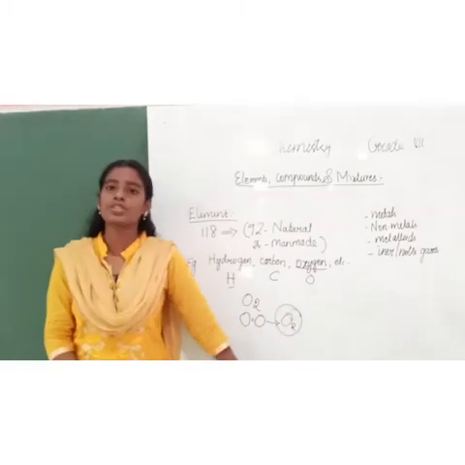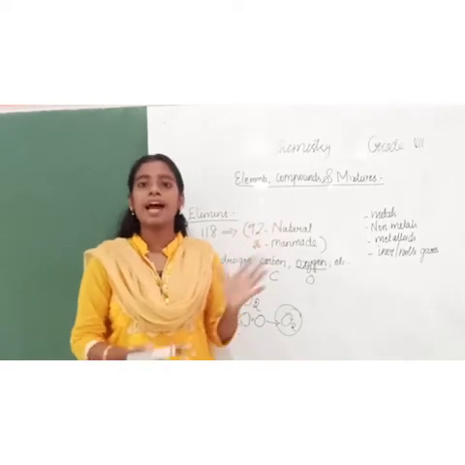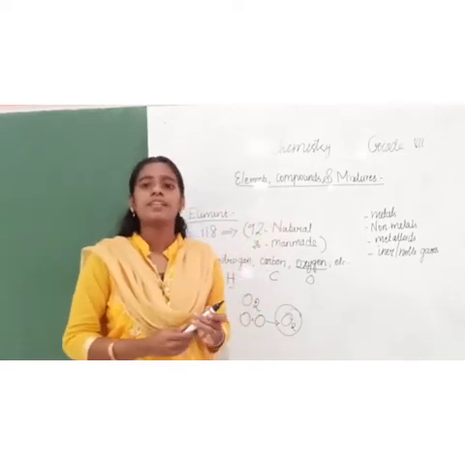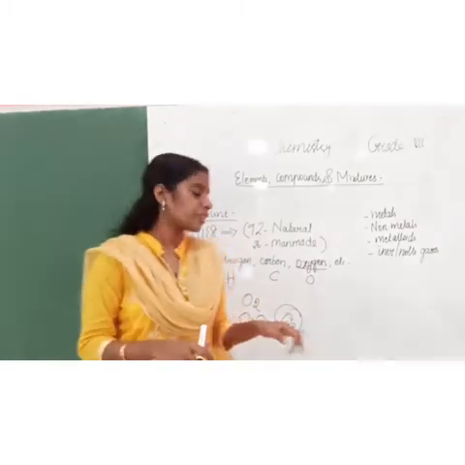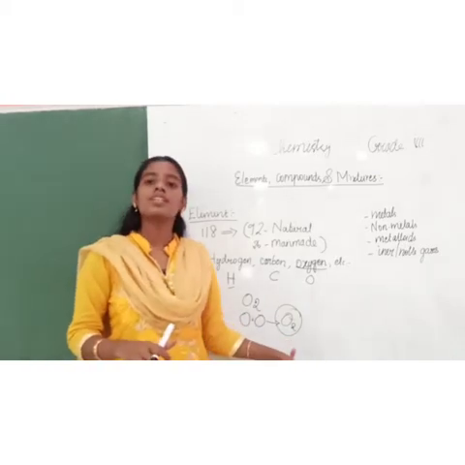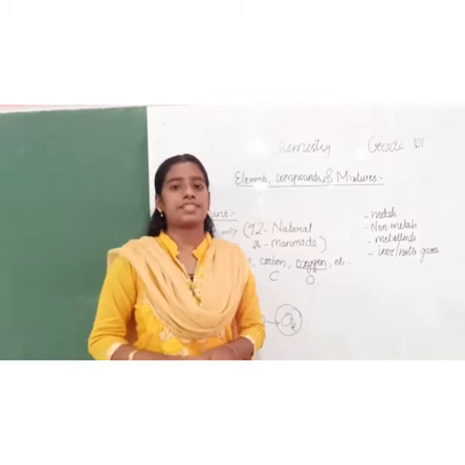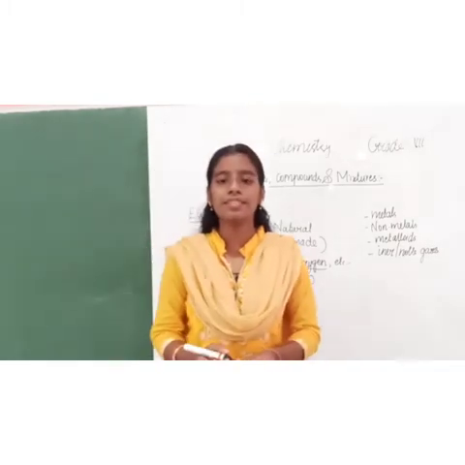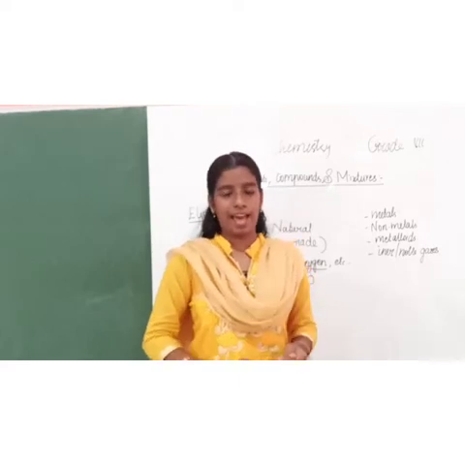Did you understand what is oxygen? What is element? Element is an unbreakable substance which is formed with a combination of similar atoms. This is one oxygen atom, this is another oxygen atom, O2. This is the oxygen element. Next, how many elements do we have? Totally 118 elements we have.